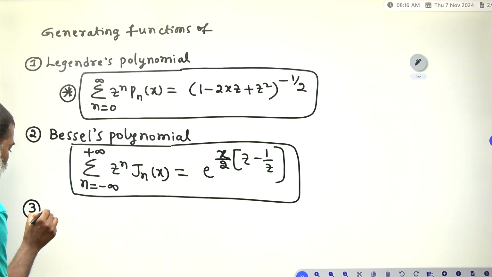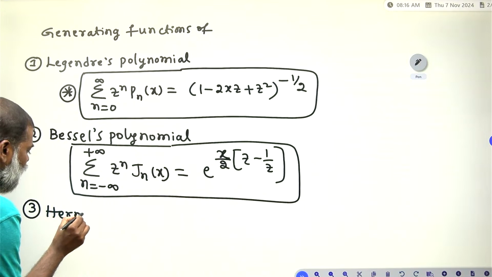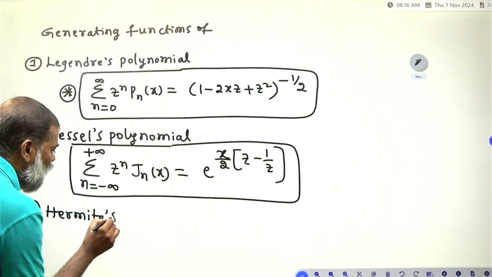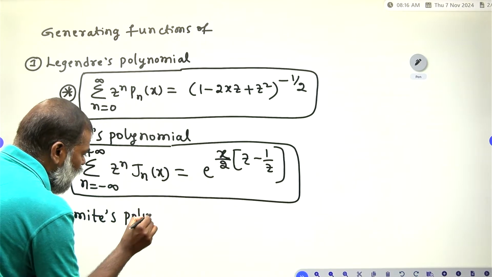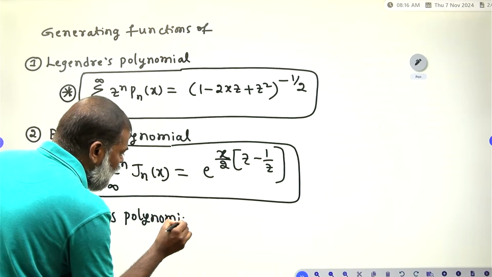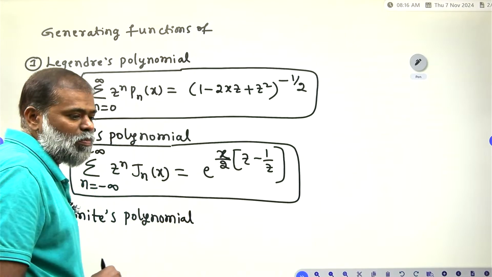Now the third one, what is the generating function of Hermite's polynomial?